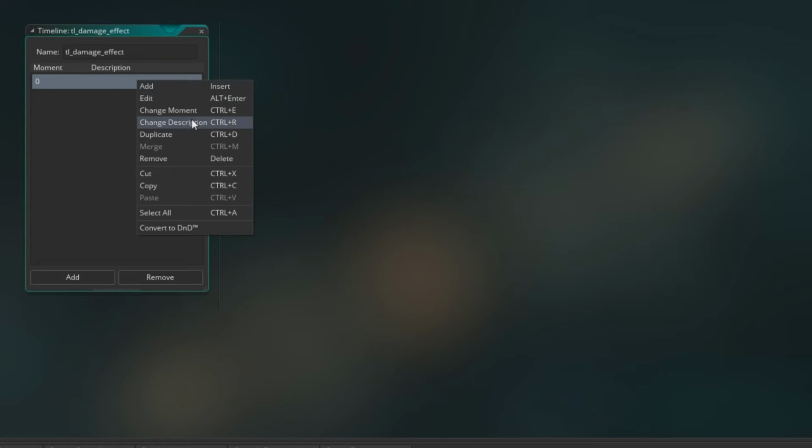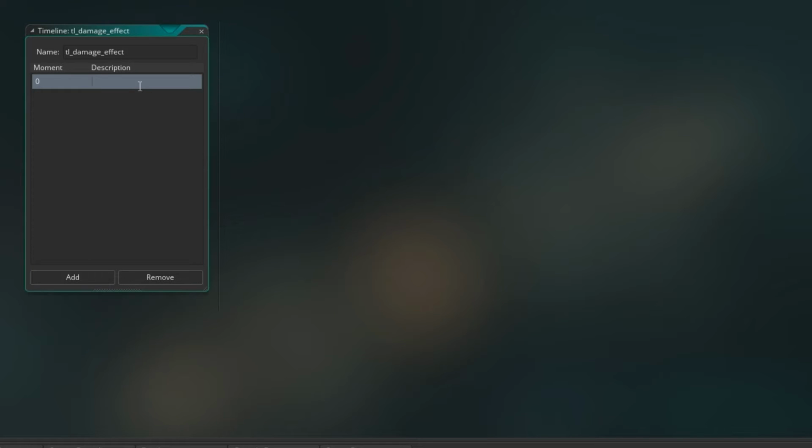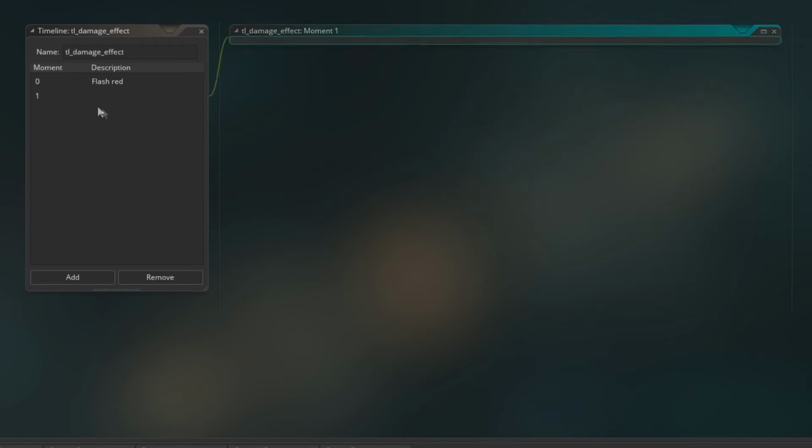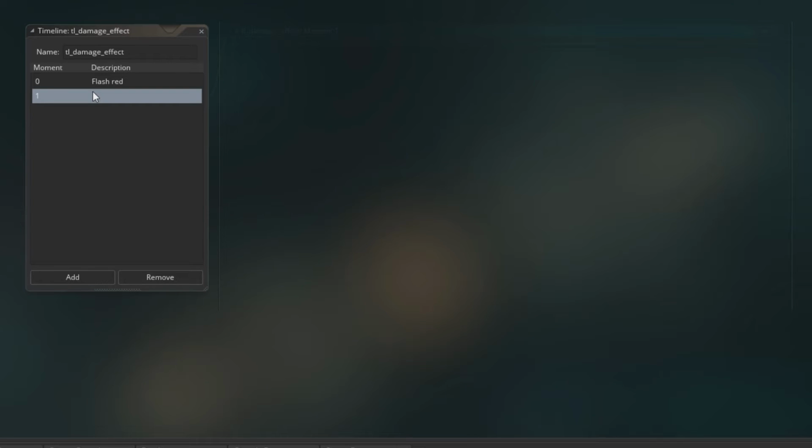And then we'll change the description, we'll just say what we're doing. So we'll say flash red. Then we must add another moment, and in this one we're going to say image blend c white. Now c white, all that it does is it sets the sprite back to normal. It doesn't flash white. But as far as I know, you can't do that. At least I don't think that you can. But that will just set it back to the normal colour, and we'll just say, can't remember what I wrote. Normal. Okay, there you go.